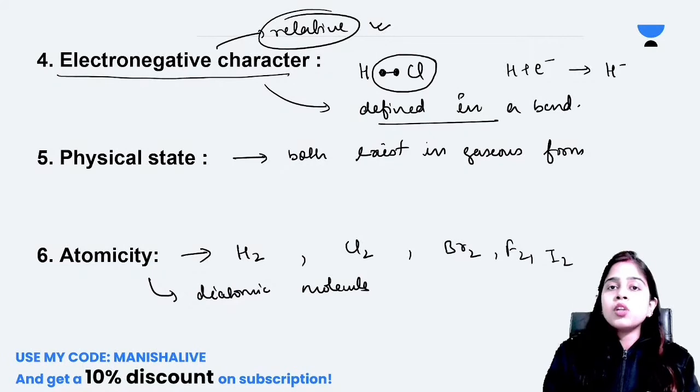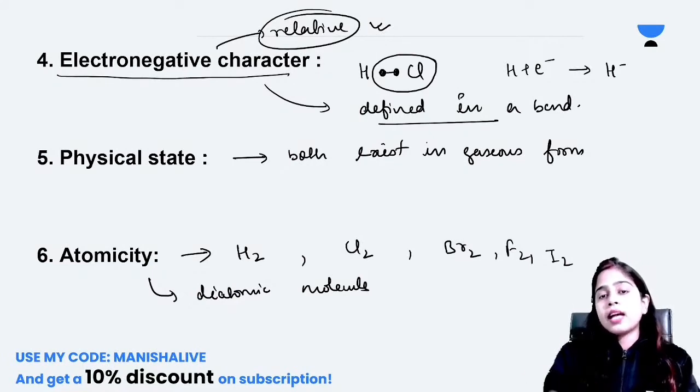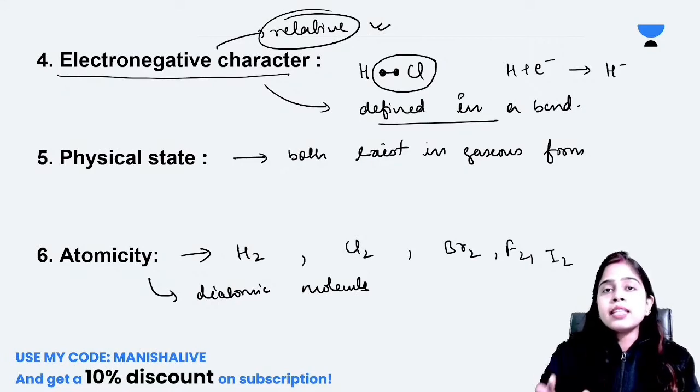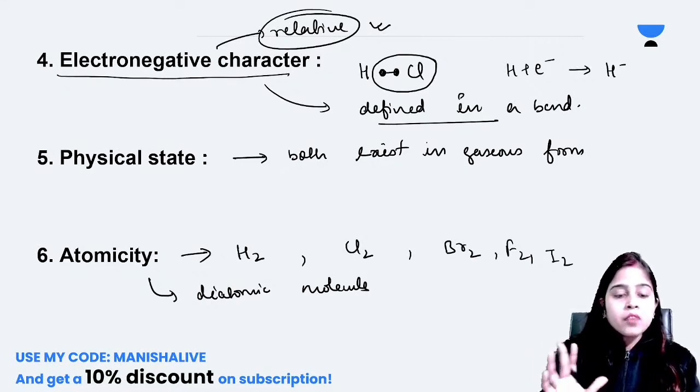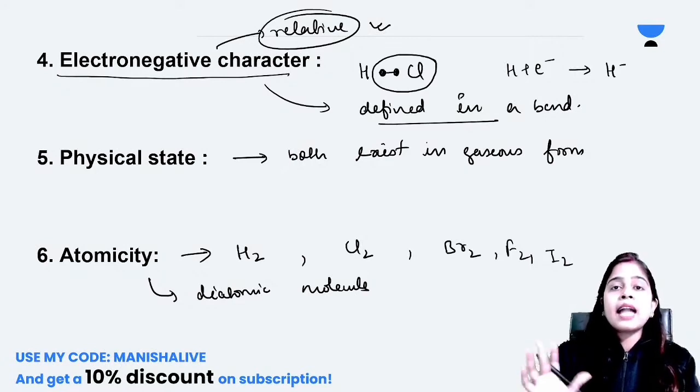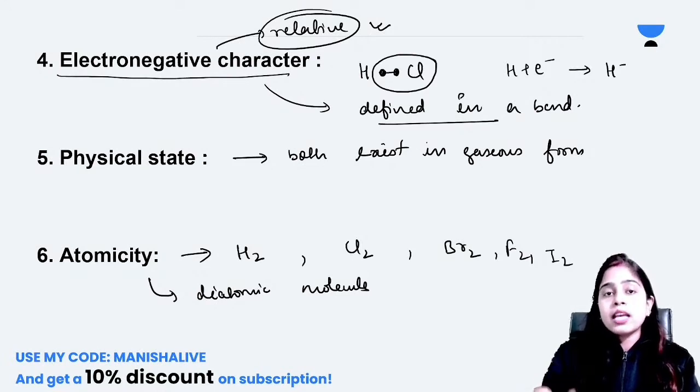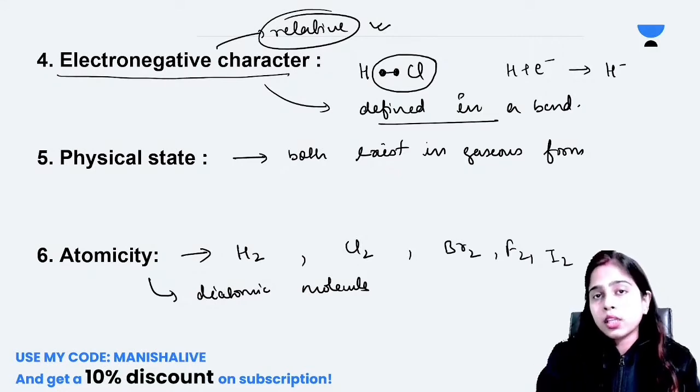Because as you all know, whether it is hydrogen, chlorine, bromine or fluorine, none of these can exist in free state, in atomic state. Yes or no? So in order to exist in nature, they have to form molecules, and we see that all of these form diatomic molecules.